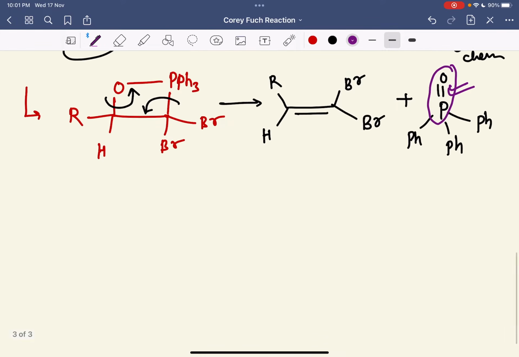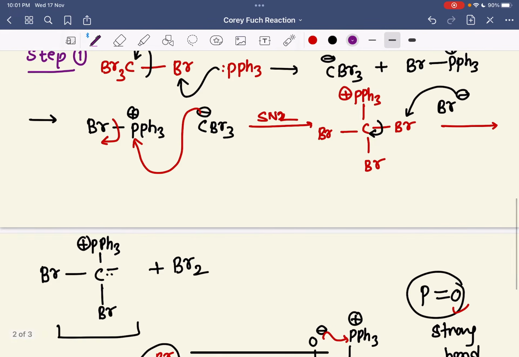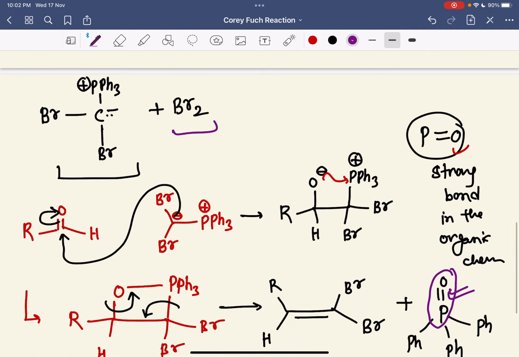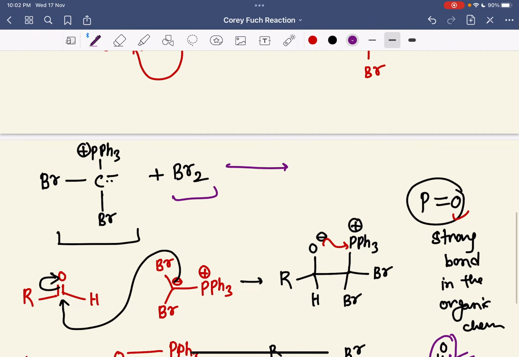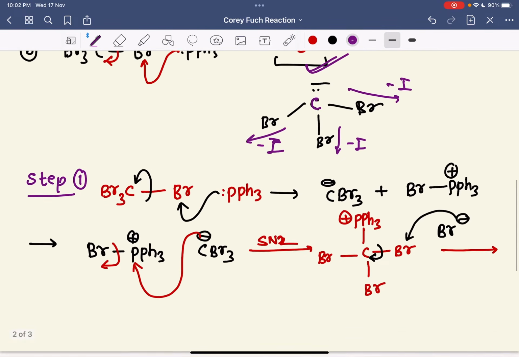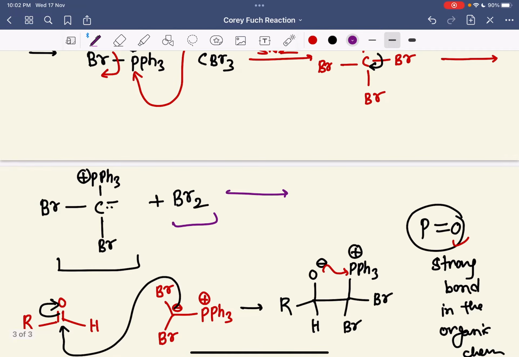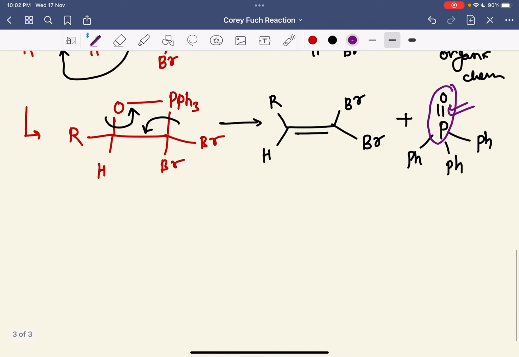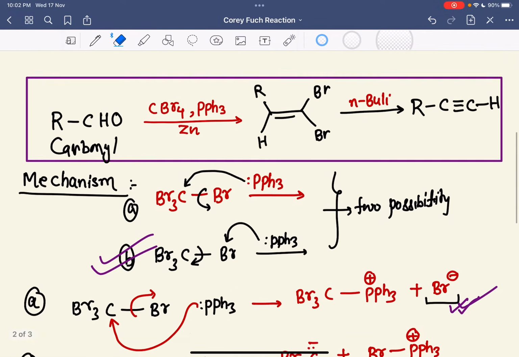So now you can see here is the Br2. So we have Br2 here, right? And this Br2 will combine with Zn, because we have taken the Zn in the reagent here, zinc. So this Br2 will combine with zinc and form ZnBr2, right? Okay, fine. Now see, after that alkene formation.